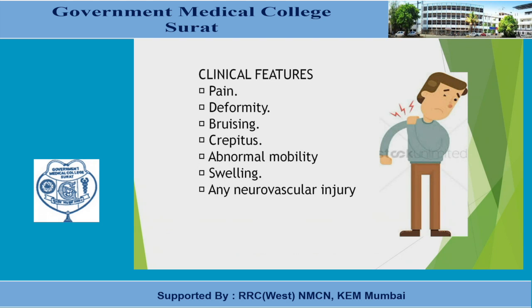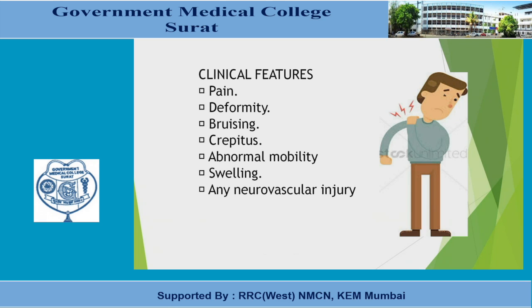What are the clinical features? It causes pain, deformity, bruising, crepitus, abnormal mobility, and swelling, and there may be a neurovascular injury. You have to look for radial nerve palsy because it is most commonly associated with fracture of the shaft of the humerus, because the radial nerve lies close to the shaft at the junction of the middle one-third and the lower one-third.